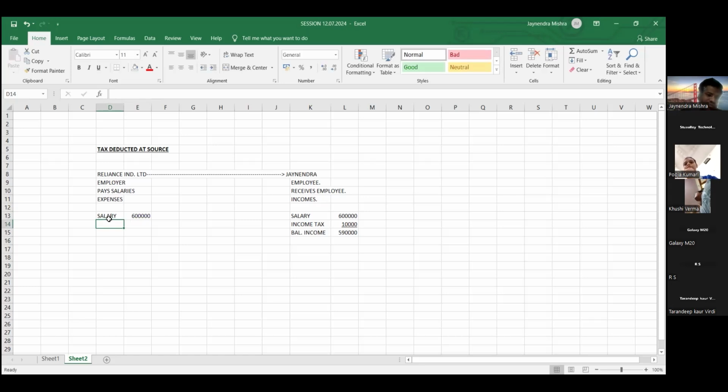Employer says, yes, government, we are paying 6 lakh rupees as salary. What happened? Government says nothing happened. On this 6 lakhs, your employee has to pay income tax. गवर्नमेंट ने एम्प्लॉयर को बोला कि आप अपने एम्प्लॉय को 6 लाख सैलरी दे रहे हो, इन 6 lakhs में से आपके एम्प्लॉय को 10,000 टैक्स भरना है.